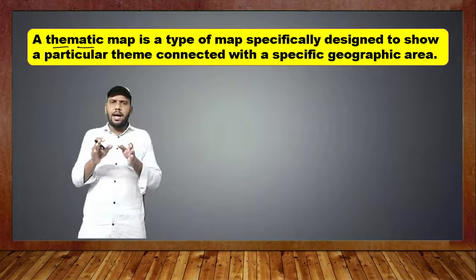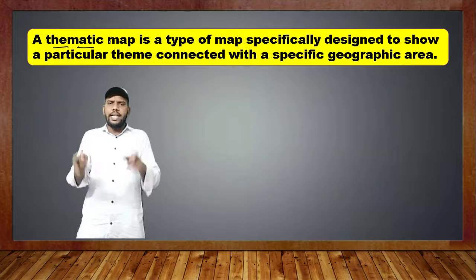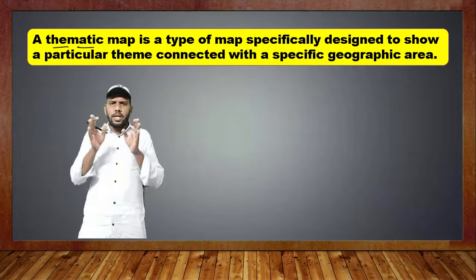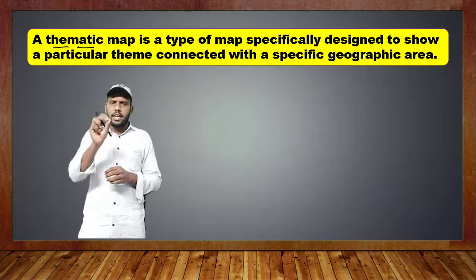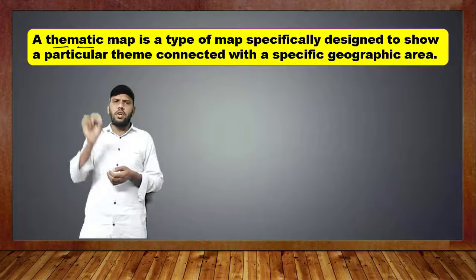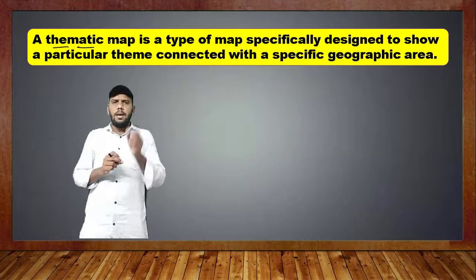That means a map will not show every detail in one map. For example, a political map only shows the political borders, state borders, country borders, or regions, and the main capital city and main headquarters.